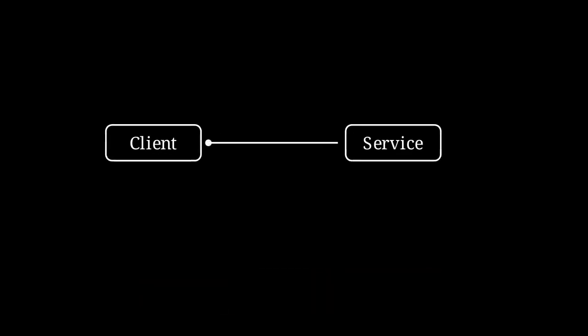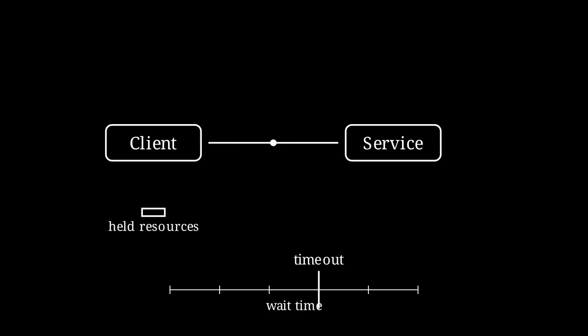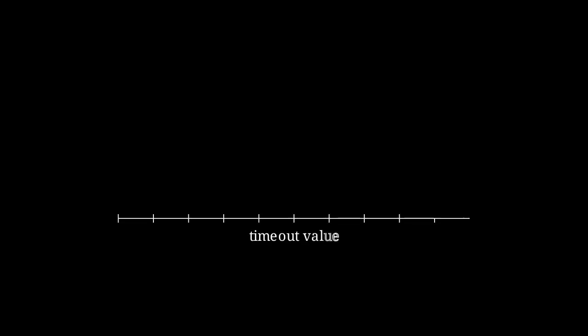A timeout is the maximum time a client is willing to wait for a request to finish. Without a timeout, a slow request can sit there holding memory, a thread, a connection, or an ephemeral port. One slow request is annoying. Many slow requests can exhaust the client or the server. So Amazon's default advice is simple: put timeouts on remote calls and often even on calls across processes on the same machine. The hard part is choosing the timeout value.